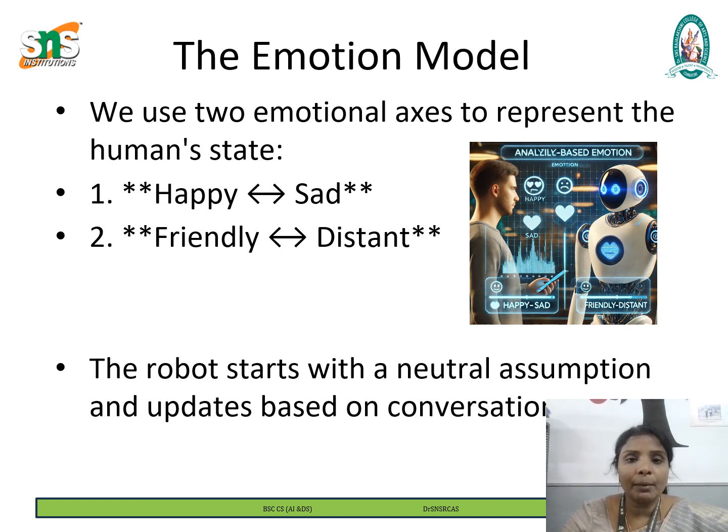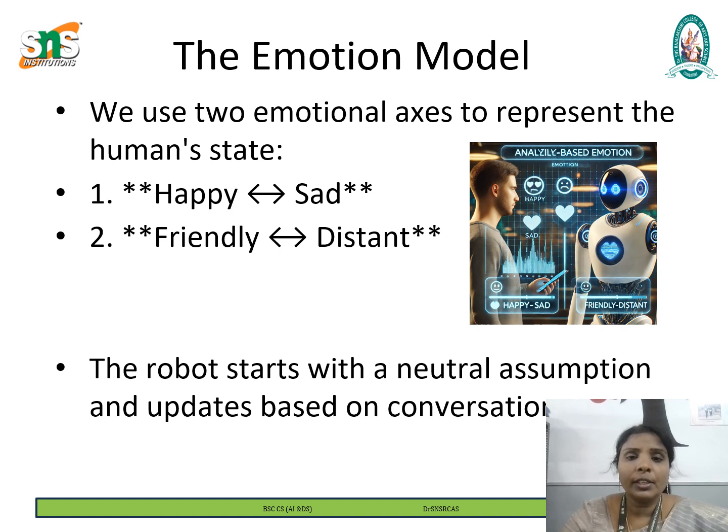A person who is happy may use positive words like great, exciting, or awesome. A person who is sad might use words like upset, frustrated, or bad day. So the robot will detect these words and adjust its responses accordingly. Next one is friendly and distant. This axis represents social engagement, or how open the person is to conversation. A friendly person might ask questions, use polite words, or engage in long responses. A distant person may give short replies, like yes, no, fine, or show disinterest.